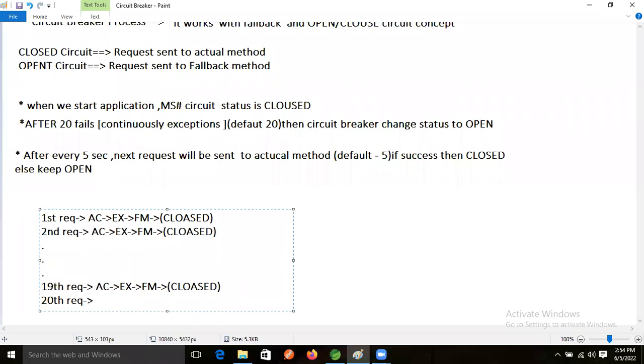Again the actual method will execute. If in the actual logic again an exception comes, the fallback method will execute. But still the status is closed only.